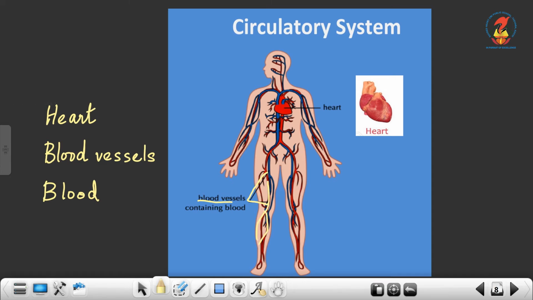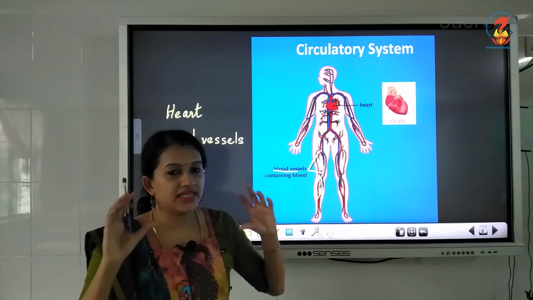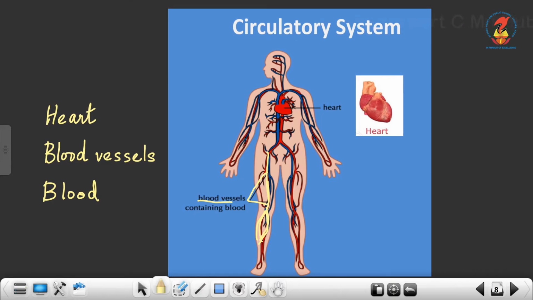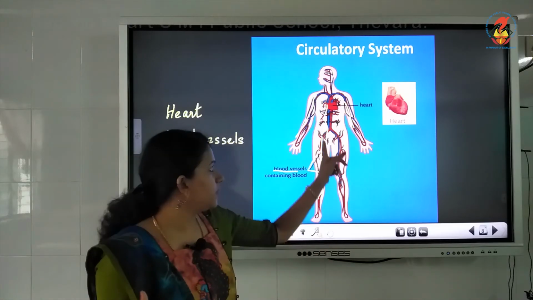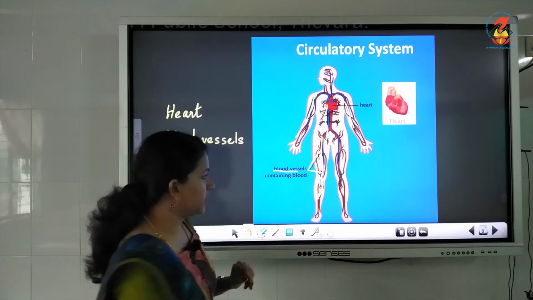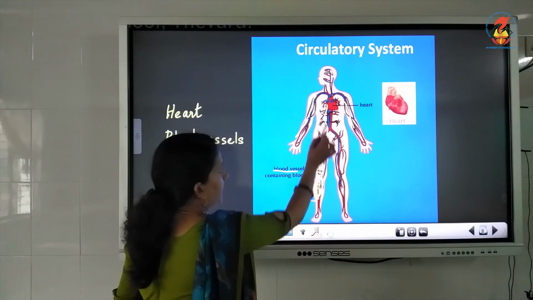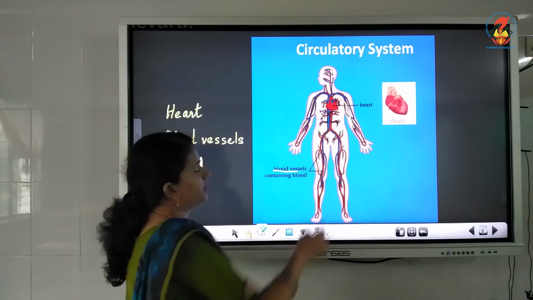Here I have shown it in blue and red colors. Just imagine that they are blood vessels. The blood vessels are present throughout your body. You can find them in your head, in your arms, in your legs, in your trunk. Everywhere you can see blood vessels.